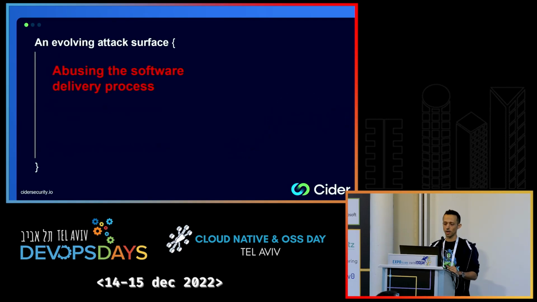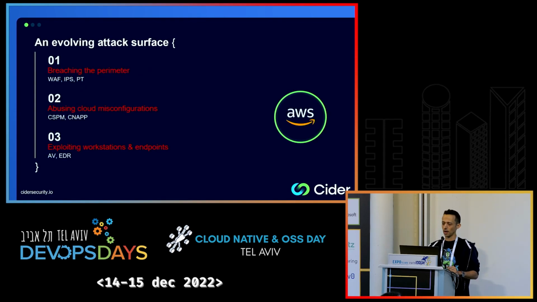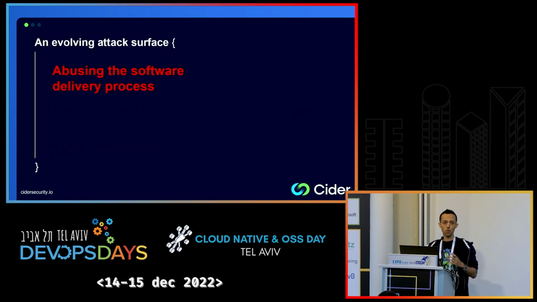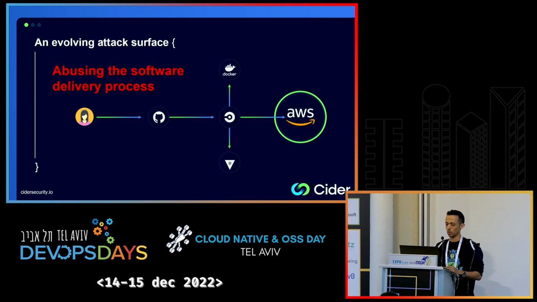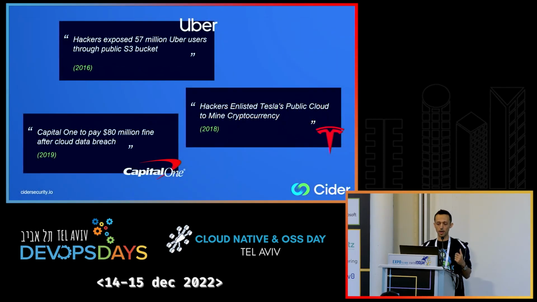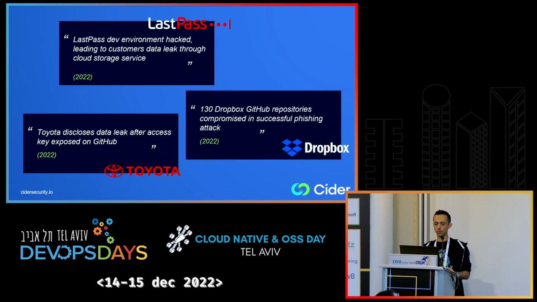So as attackers are having a hard time exploiting these vectors today, they are aware of how popular CI/CD is. And recently, especially in the past 2 years, we see an evolving attack surface, which is abusing the software delivery process. This is taking advantage of the connectivity and processes involved in shipping application and infrastructure code to production. So if we head back to the infamous cloud incidents that we've just seen, with examples from 2016 or 2019, today we see more and more attacks against the cloud. However, these ones originate from the software delivery process.